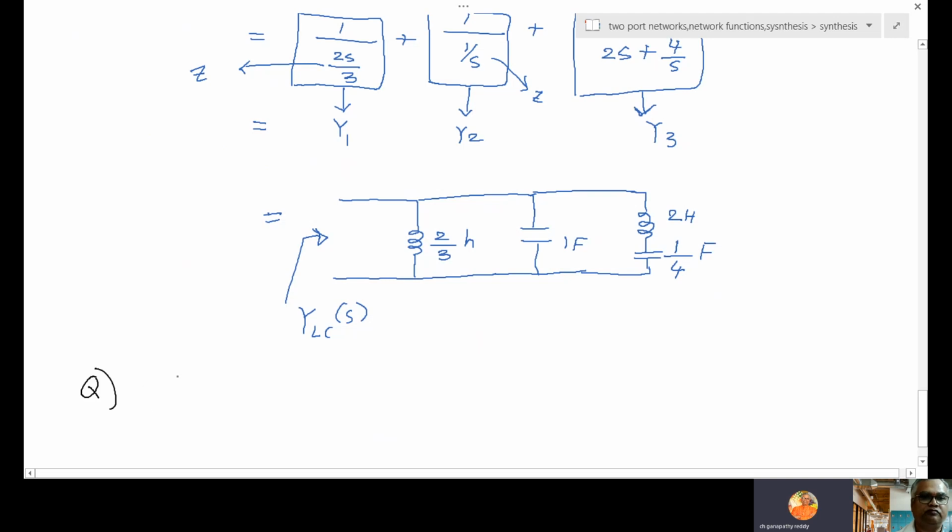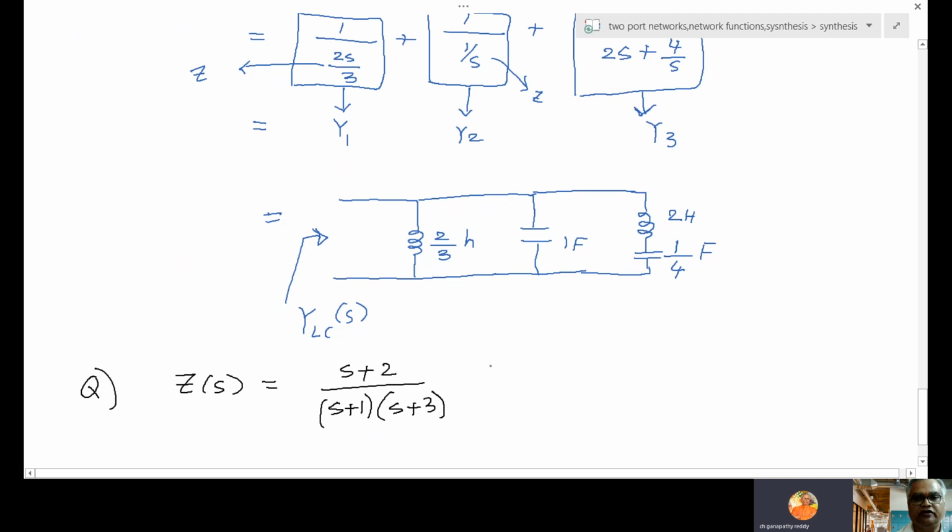Another question. Z of S is given as S plus 2 by S plus 1 into S plus 3.